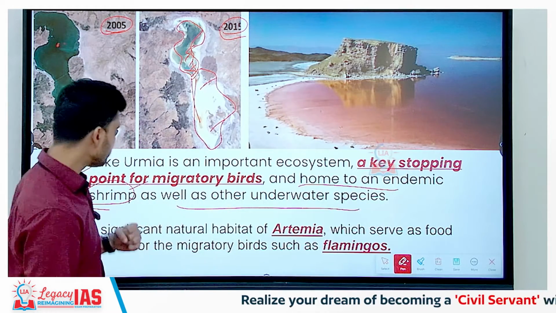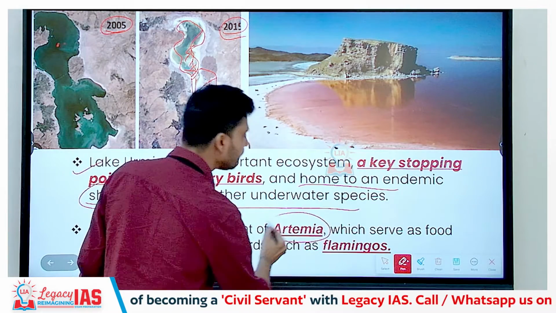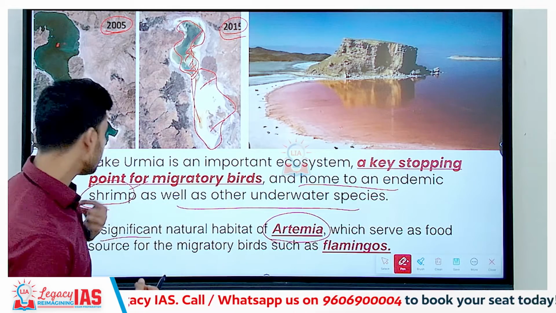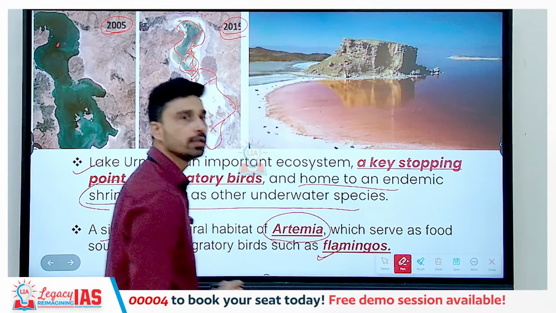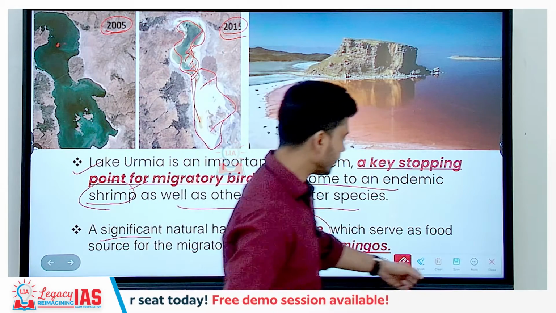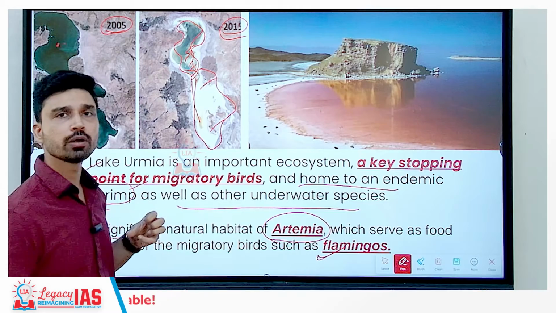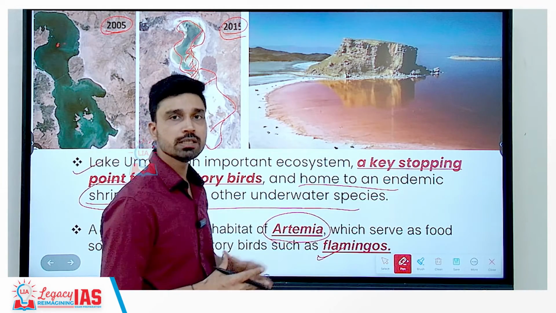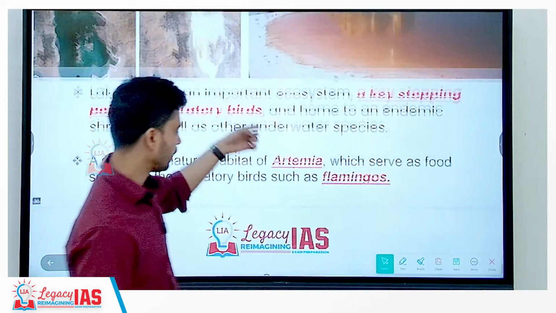The most notable endemic shrimp species in this area is called Artemia, and Artemia is important because the shrimp serve as a food source for migratory birds such as flamingos that pass through this area. So conservation of this lake is very important, not only for the people living around these areas, but also for the preservation and conservation of biodiversity.